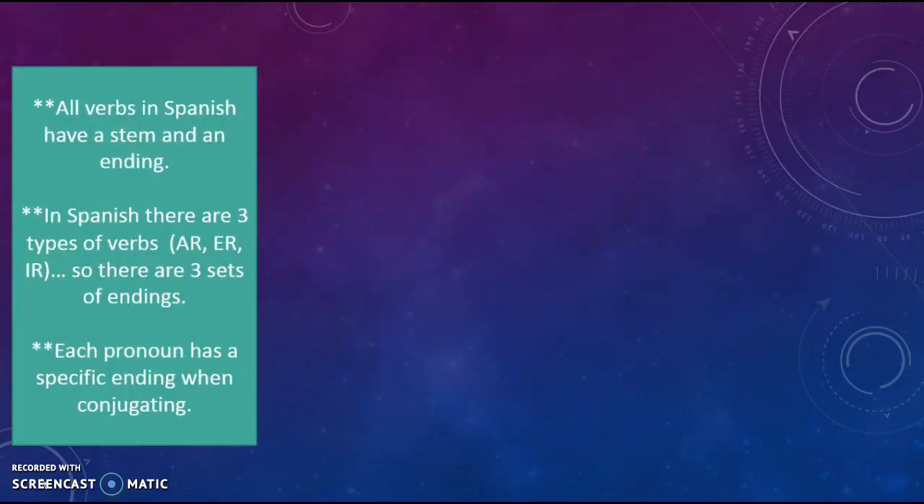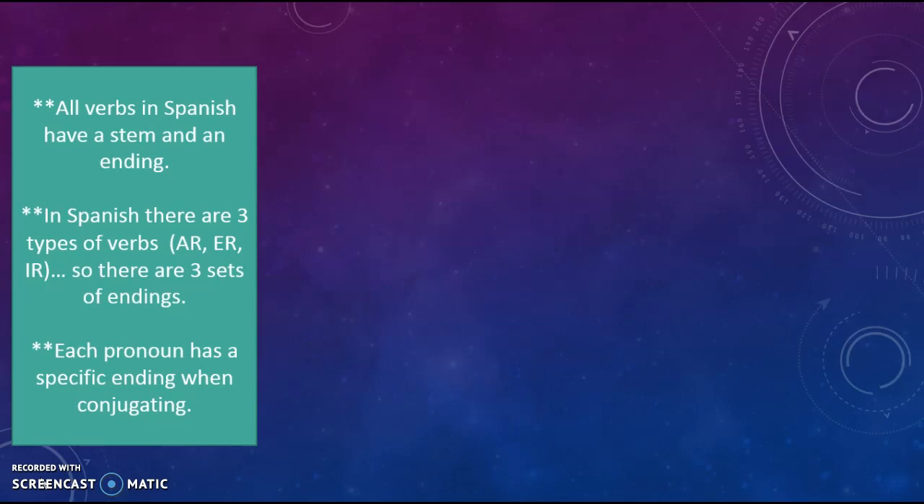Okay, so let's talk a little bit about verbs in Spanish, and then we're going to review our endings. So remember that all verbs in Spanish have a stem and an ending. The ending is AR, ER, or IR, and the stem is whatever comes in front of that. In Spanish, we do have 3 types of verbs, AR, ER, and IR. So, of course, there are 3 sets of endings. This week, we are focusing on the AR endings. So you haven't learned ER and IR yet, but that's coming. So for this week, we're just working on our AR endings.